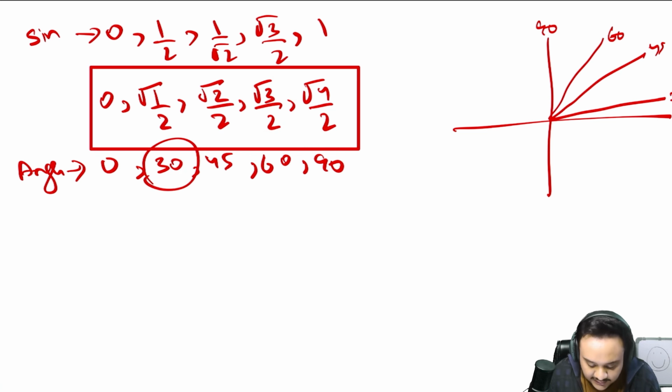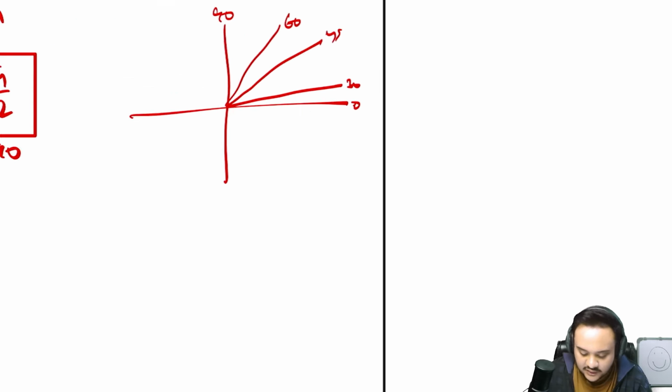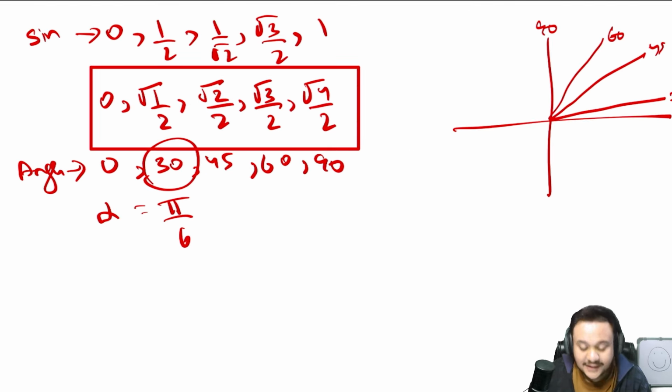Here our angle is 30. Alpha is pi by 6, where pi is 180. The only reason that I'm doing this is that I know that a lot of you haven't brushed up on the trigonometry parts in a very long time. So that is why I felt like this would be a very effective revision for you all. Okay, so this is alpha.